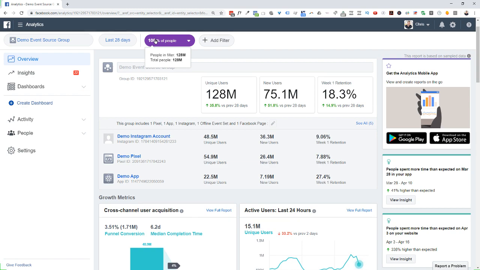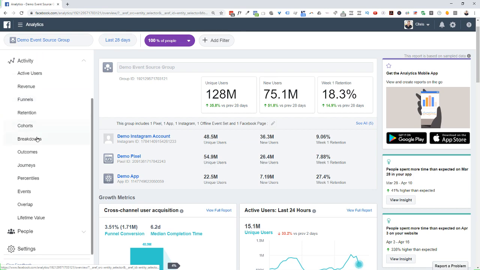They're sort of trying to put everything under this business, what do they call it? Business groups. I forget the exact term that they're using. But there is some sort of business group setting you have to go through and give permissions for and recreate or give access again to the event source groups. Once you've got that back, then when you come in, you're going to see a different design, right? So you've got the same stuff essentially, just they collapsed everything. So it's activity and people, and it's nice and collapsed. It used to be this big long list of things.